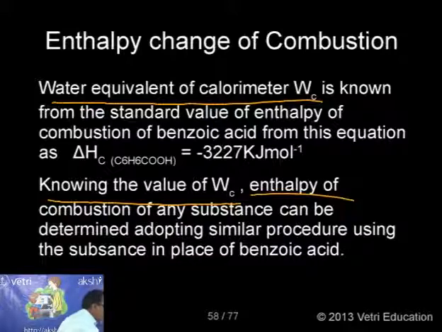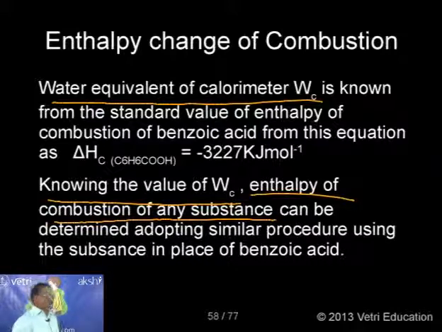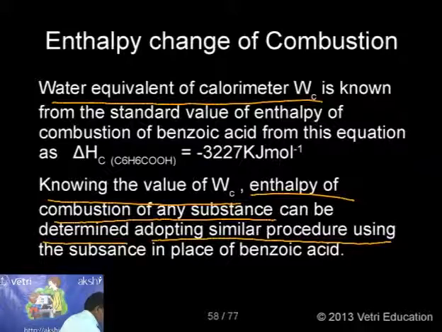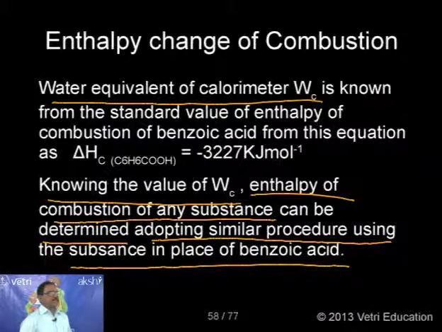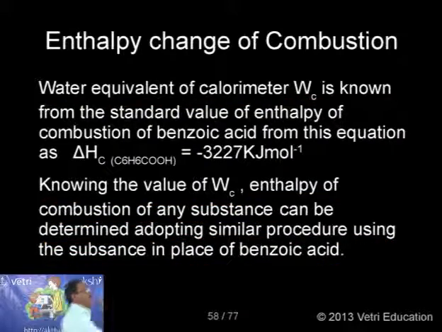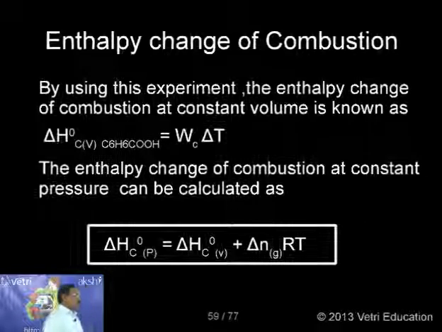The enthalpy change of combustion of any substance using the same bomb calorimeter can be determined by adopting a similar procedure, using the substance in place of benzoic acid. Instead of benzoic acid, you can substitute any substance whose enthalpy change of combustion you want to identify. WC we have already determined from the standard value for benzoic acid, so substituting that value we can calculate delta H of any substance.